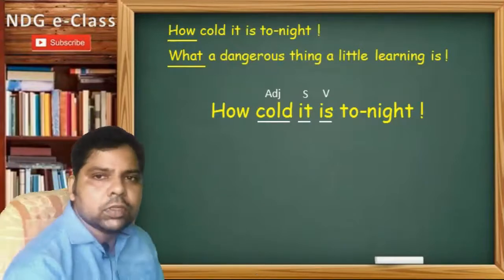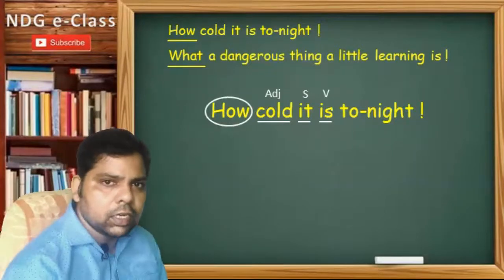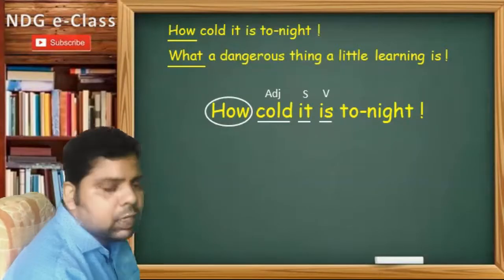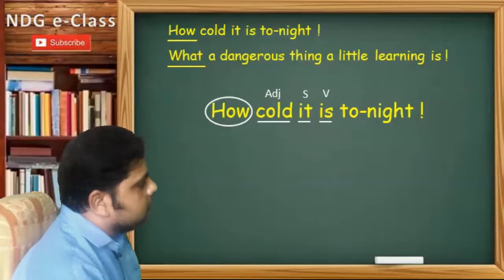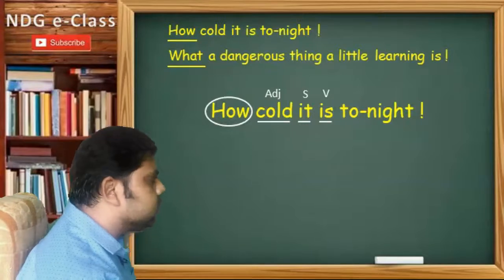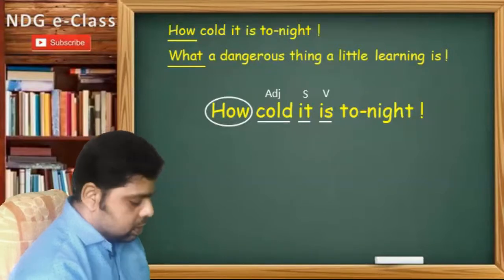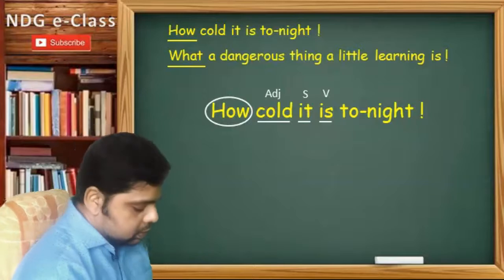And the sentence starts with how. Though it is an interrogative word, through this exclamation mark we easily identify that it is an exclamatory sentence, and this mark will be changed into a full stop when we make an assertive sentence.